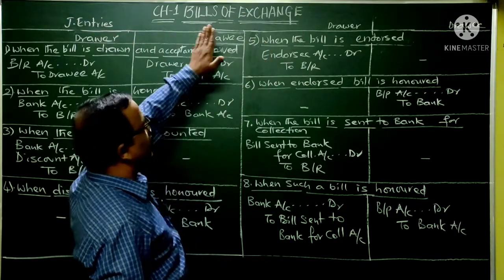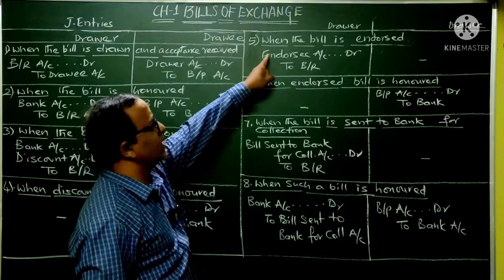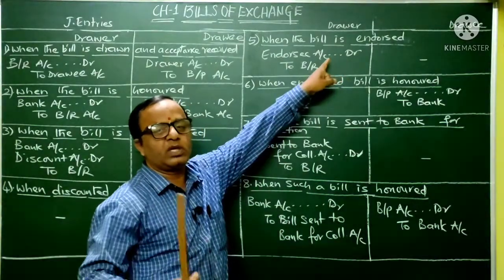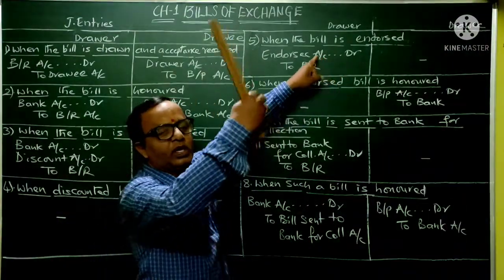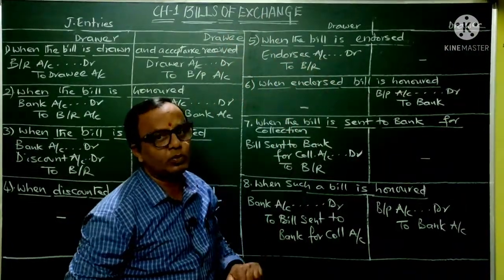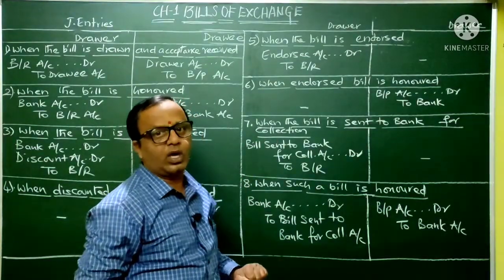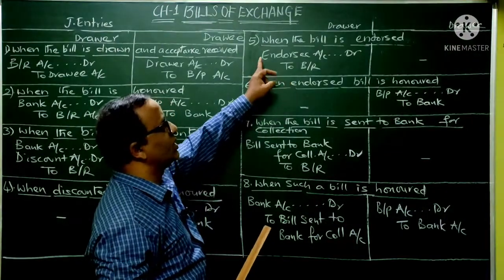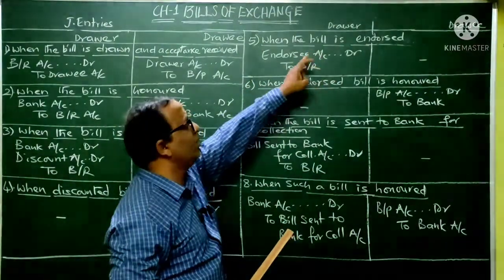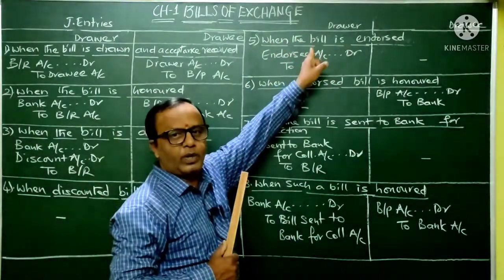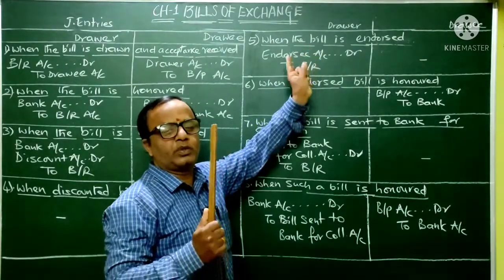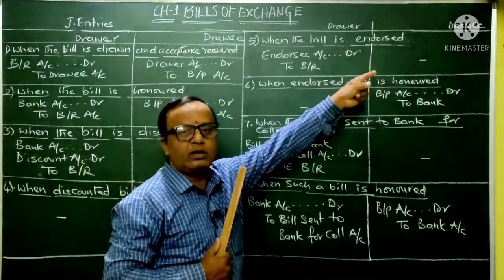See, the drawer after drawing the bill on the drawee, next what he has done, he has endorsed the bill. Endorsed means here that particular bill he has transferred in the name of some third party to whom he is supposed to pay the money. So that third party we will call the endorsee. Okay, so this is the next situation. When the bill is endorsed to a third party, who will be endorsing? The drawer will be endorsing. So the transaction has taken place between the drawer and the endorsee.